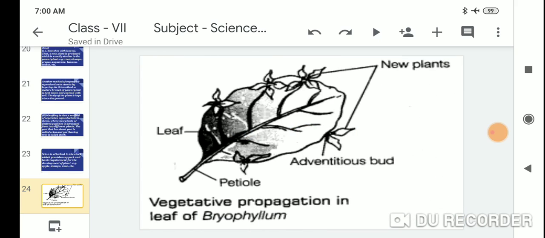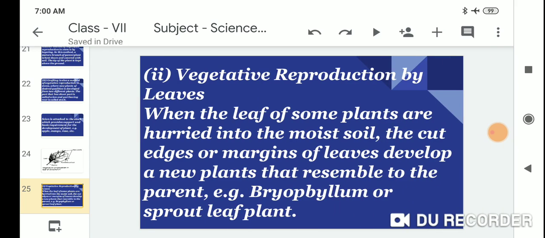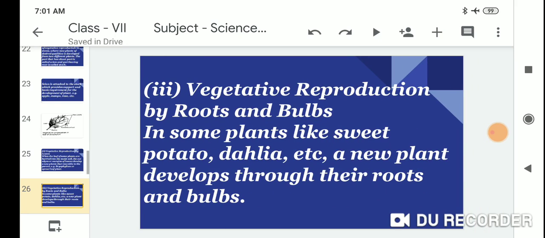Dear student, look at this picture. Vegetative propagation in leaf of the Bryophyllum. Leaf, adventitious buds, new plants, and petiole. Vegetative reproduction by leaf. When the leaf of some plants is put into moist soil, the cut edges or the margin of the leaves develop into a new plant that resembles the parent. Example, Bryophyllum or the sprout leaf plant.